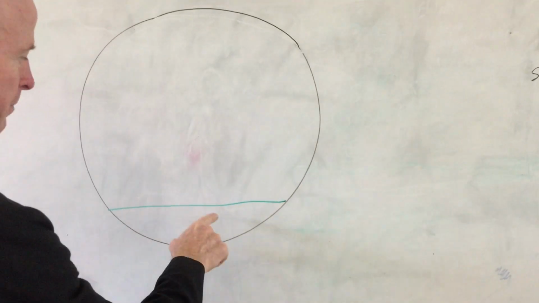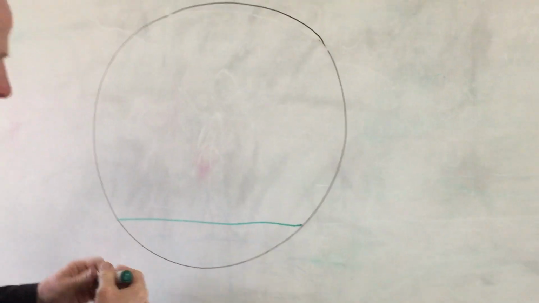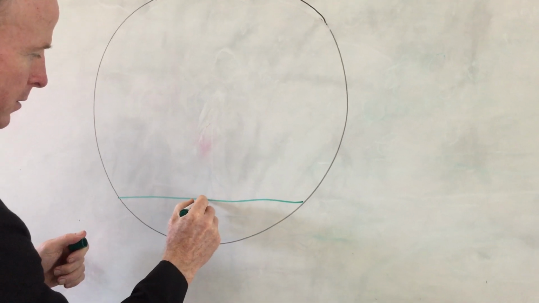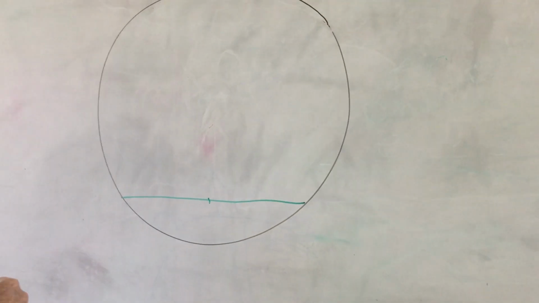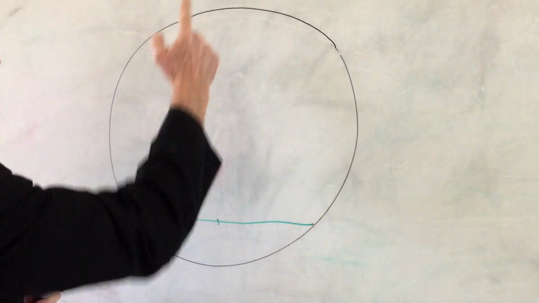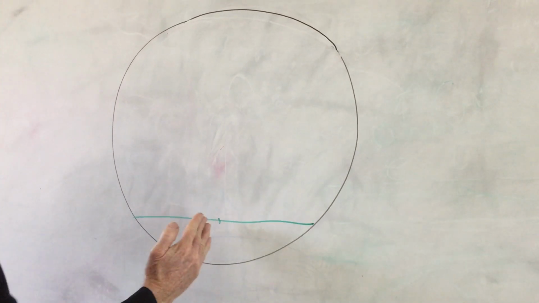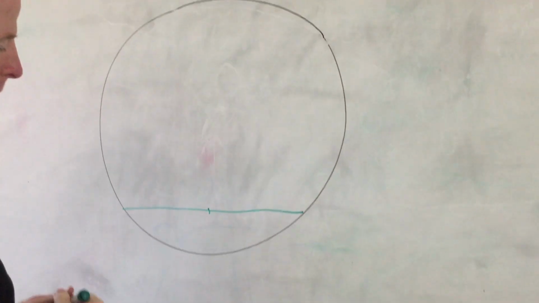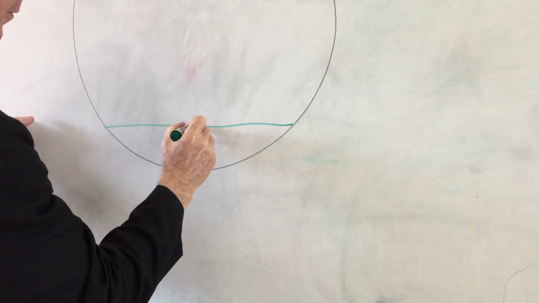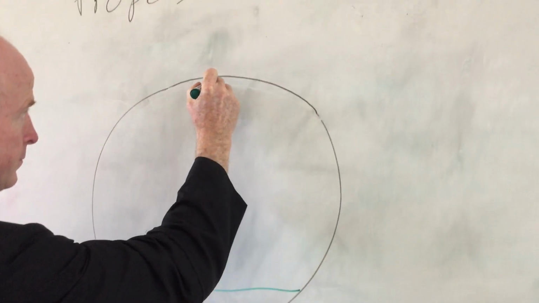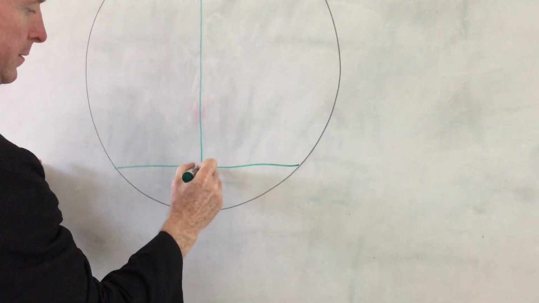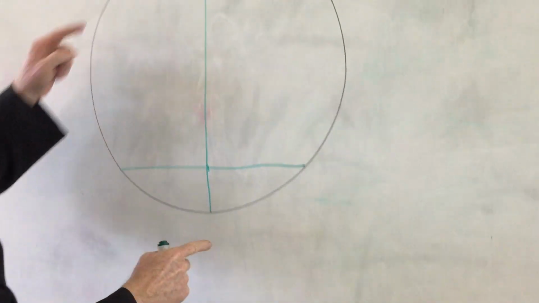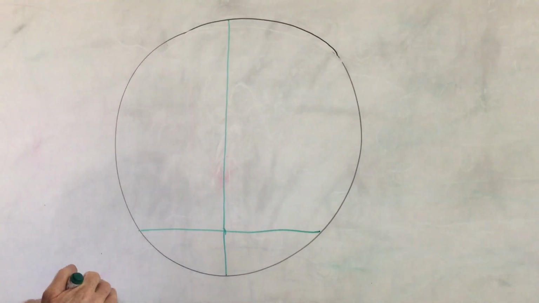So right now, let's bisect this line. We know we can do that. We've proved it in the past with a quod erat faciendum. Now, we also know with a quod erat faciendum that given a line, from a point on that line, we can draw a line perpendicular to it. So let's do that right now. Boom, and then continue it the other direction. Great. Now with this line, let's bisect it.